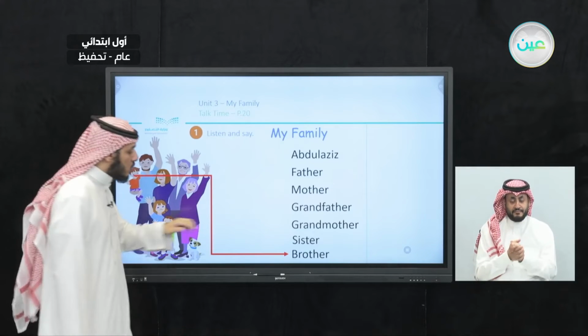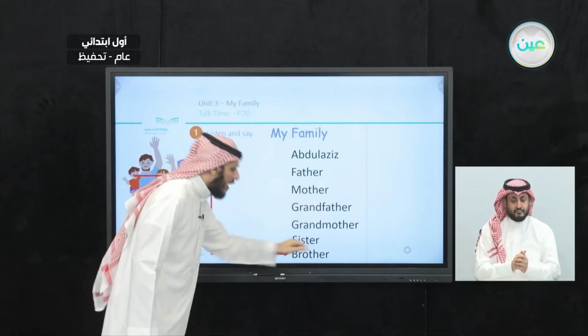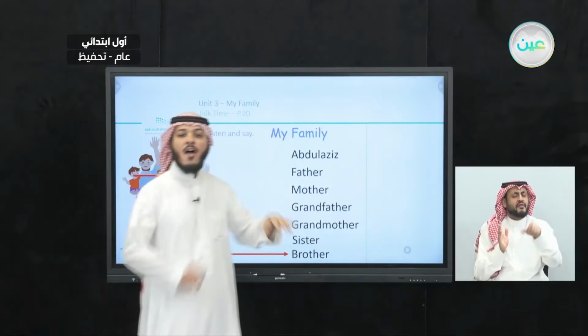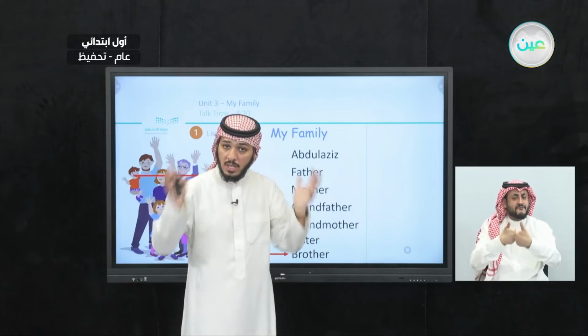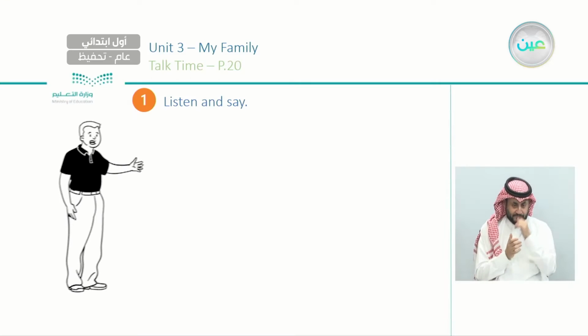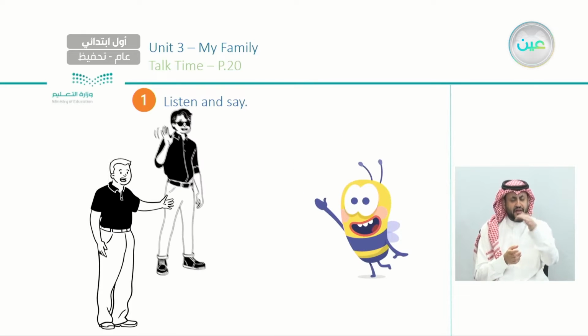Brother, and also we have T and H. So again, Abdulaziz, father, mother, grandfather, grandmother, sister, and brother. All these are called what? Family. Excellent.